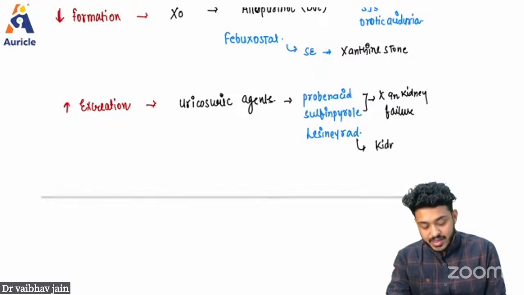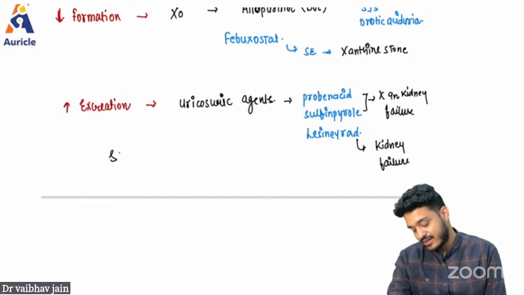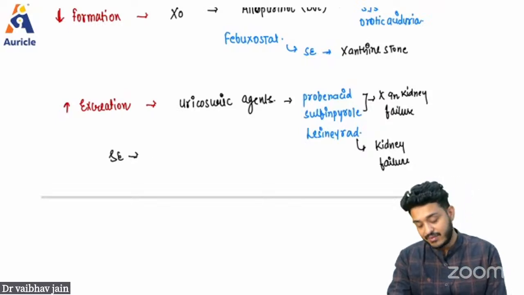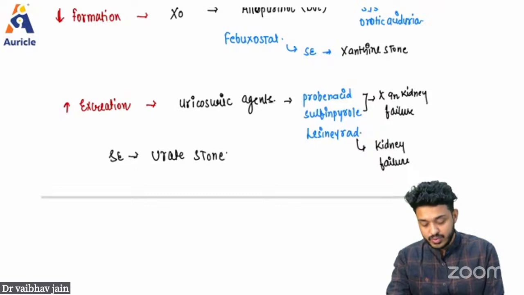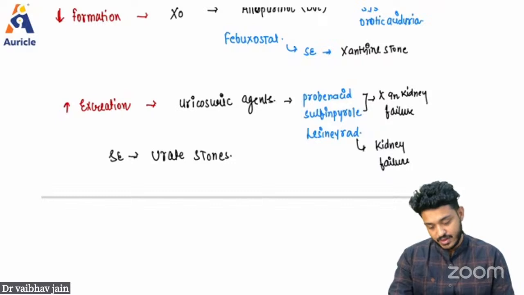Lesinurad can be used in kidney failure as well. What is the side effect? If uric acid comes out through the kidney, you will have formation of urate stones. That is going to be the side effect.